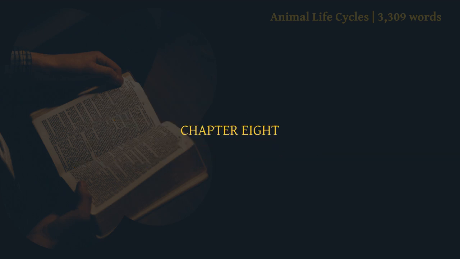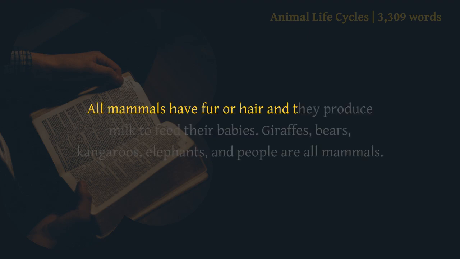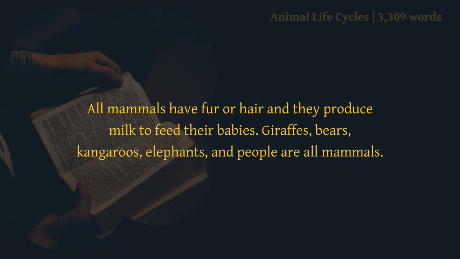Chapter 8. Mammals. All mammals have fur or hair and they produce milk to feed their babies. Giraffes, bears, kangaroos, elephants, and people are all mammals.